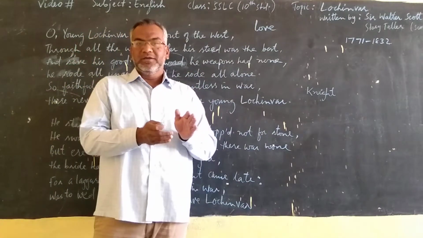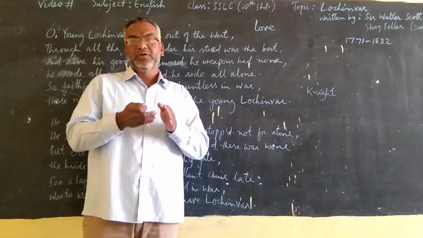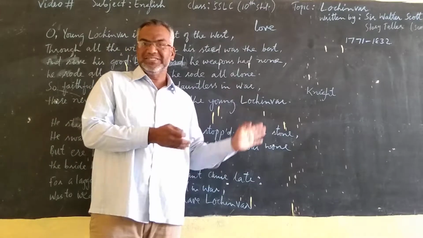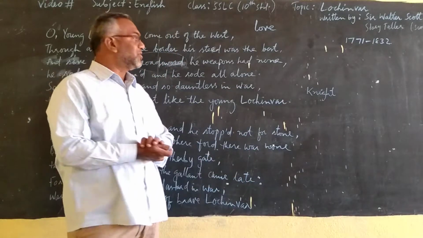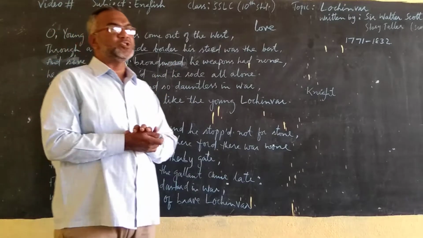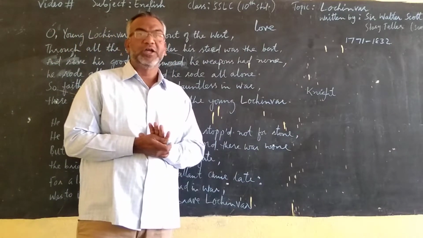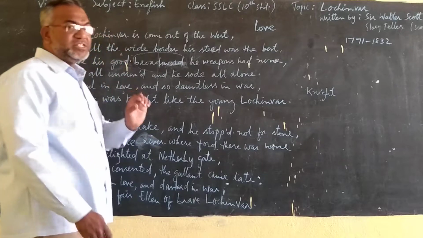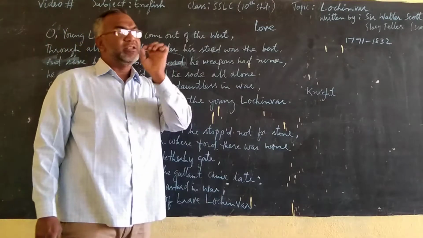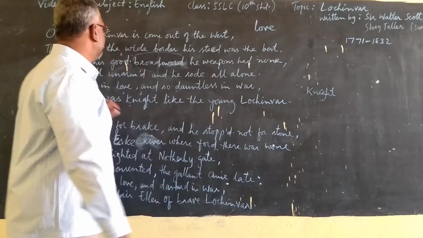What happened? Who was his love? And what had happened, that we will see later in the poem. But right here we come to know that he was not traveling to take part in war. He had just one broadsword and there was no other weapon with him.